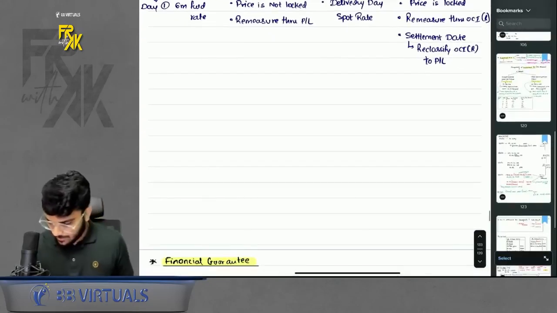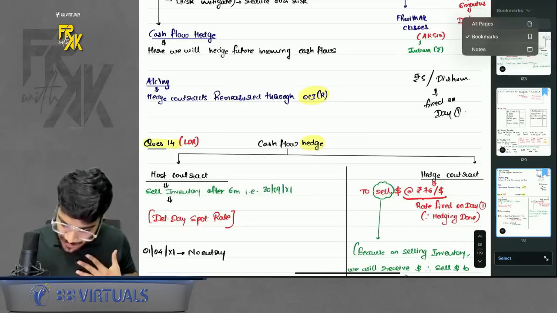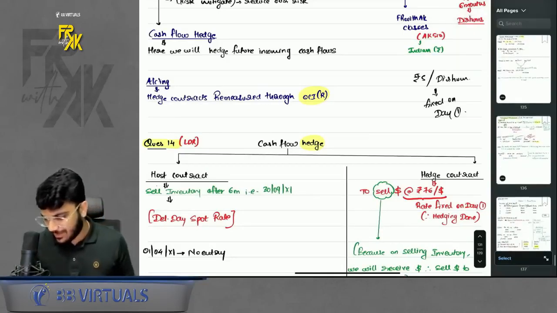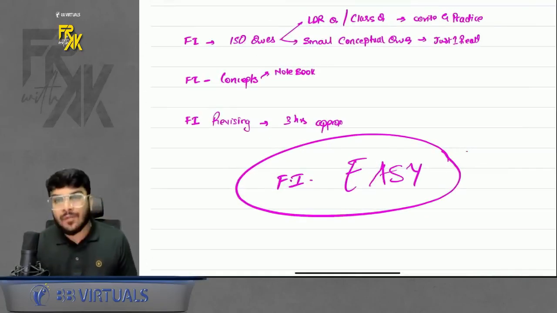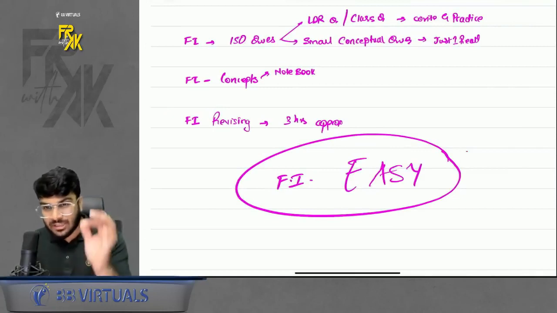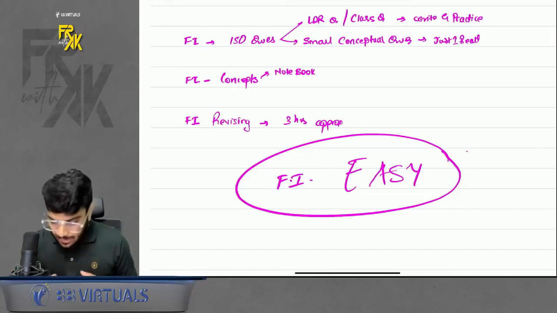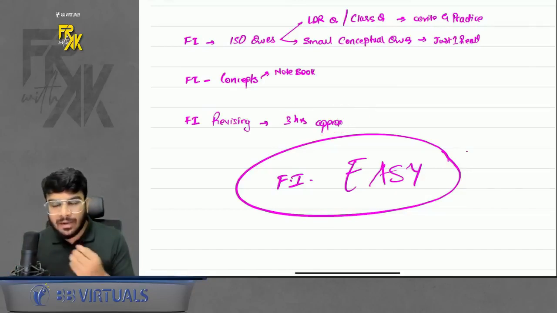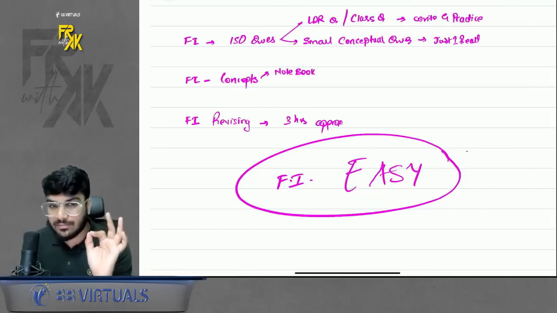So with this, can I say we are through with the complete revision of my favorite, everyone's favorite, financial instruments, right? Just remember one thing. In this revision, I have put in a lot of effort to revise each and every concept along with each and every important question. Even if you are able to tackle this much, it is more than sufficient for you. If you combine both parts of the revision, it is hardly 3 hours approximately. In 3 hours, I have revised full financial instruments along with questions, and that too in detail.